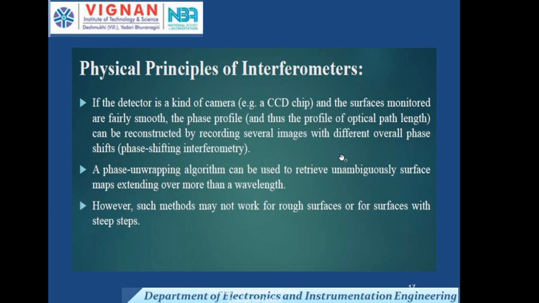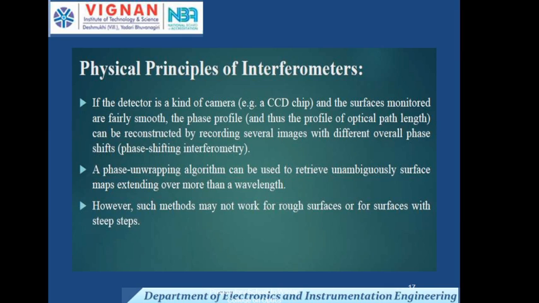If the detector is a kind of camera, for example a CCD chip, and the surface monitored is fairly smooth, the phase profile can be reconstructed by recording several images with different overall phase shifts.